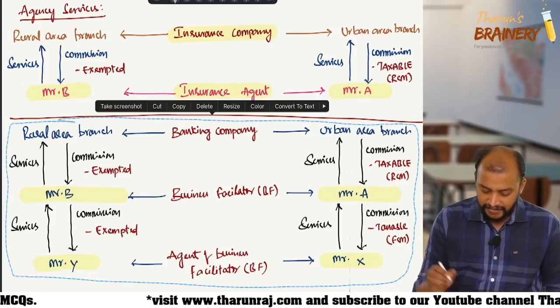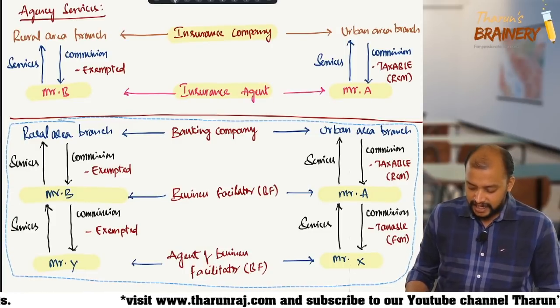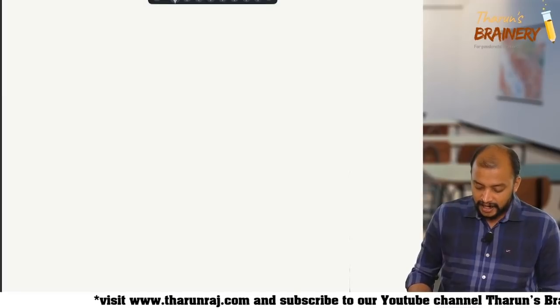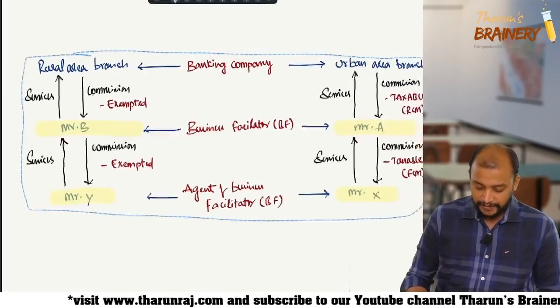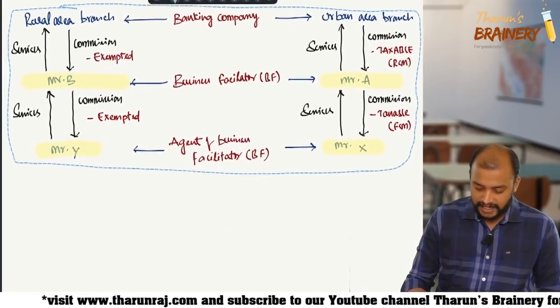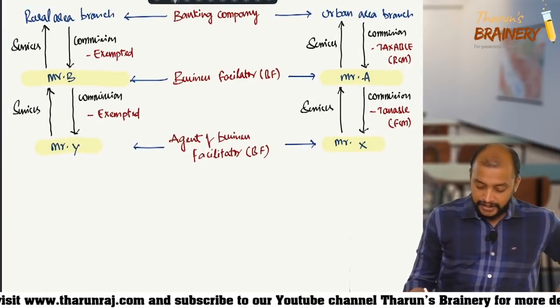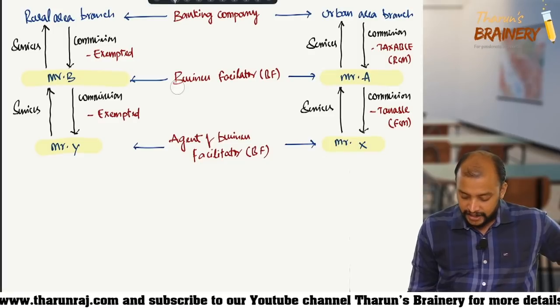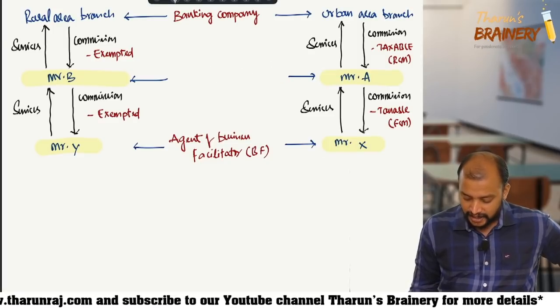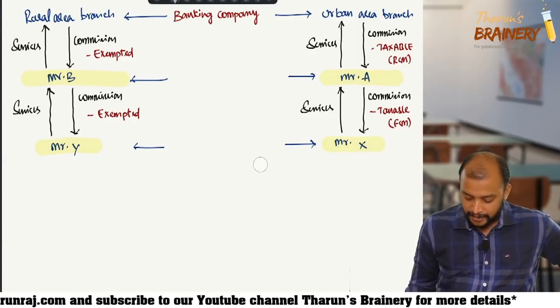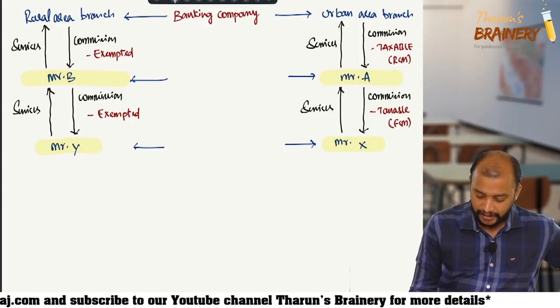Same way, we will discuss a chart for business correspondent services. So please see. This is business facilitator. Now we are discussing business correspondent. Concentrate.